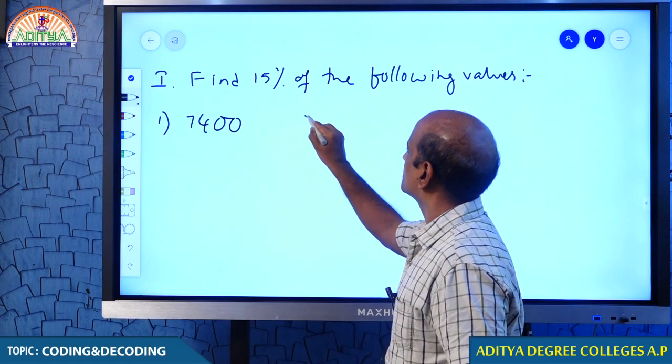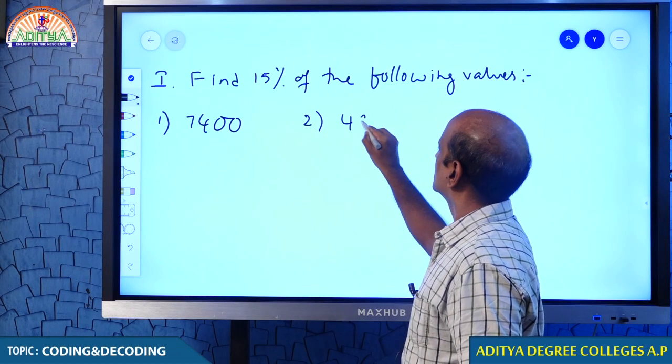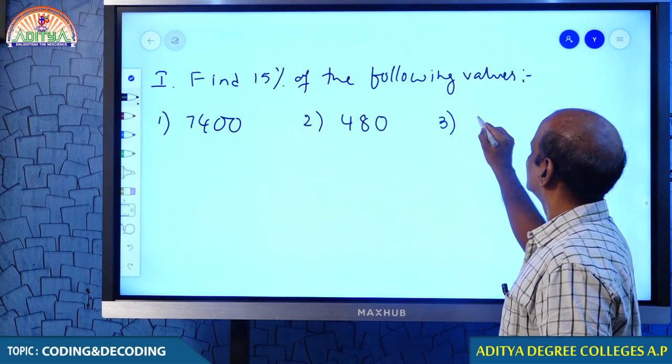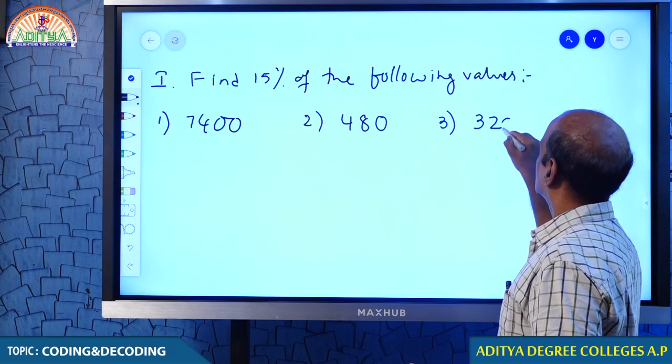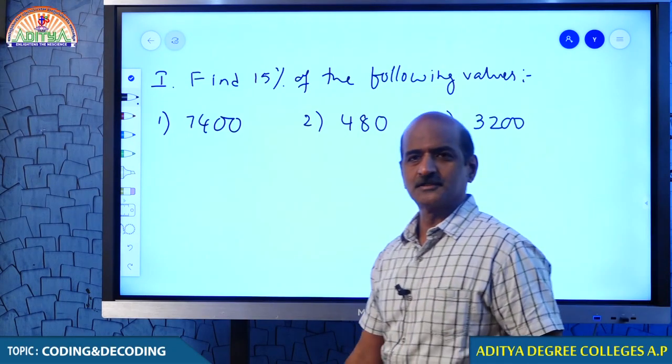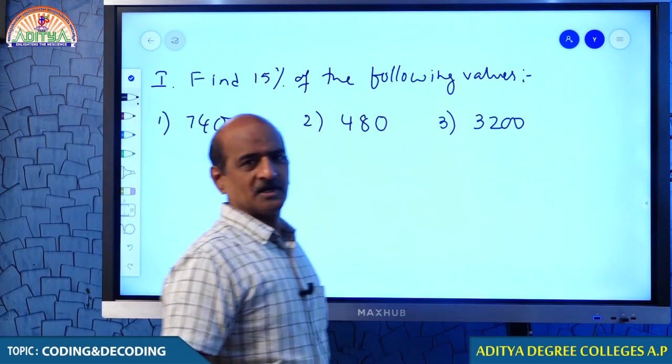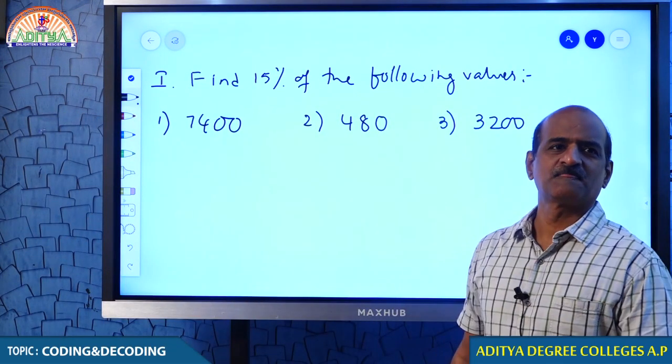7,400, 480, 3,200. Come on, student. Get the 15% of the given values. I'm waiting for your answer. 15% of the following values.